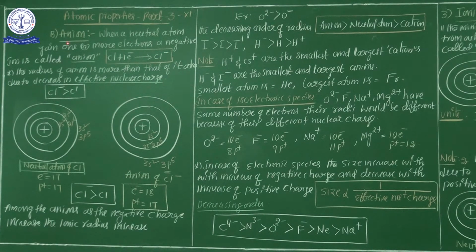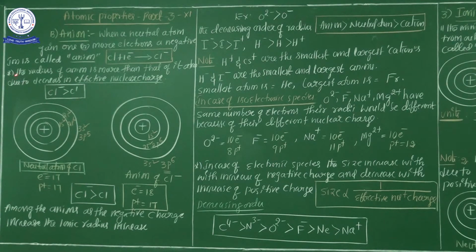Okay? So what is the anion definition? When a neutral atom gains one or more electrons to get a negatively charged ion, that ion is called an anion. Is it clear? Now, this is the definition of anion. But in case of anion, how do we calculate the radius, especially the ionic radius? In my previous class I already completed how to calculate the radius for cations. An anion is a neutral atom that accepts an electron to show a negatively charged unit.